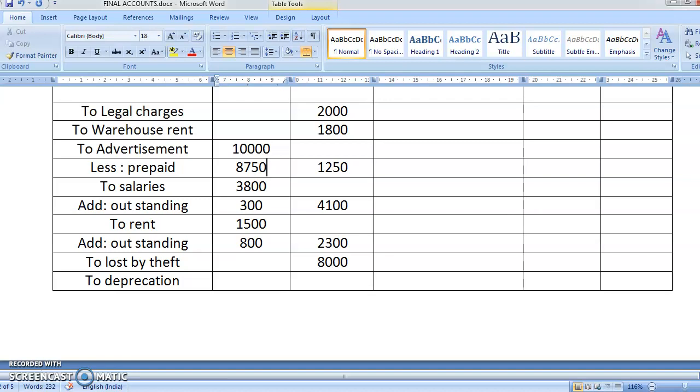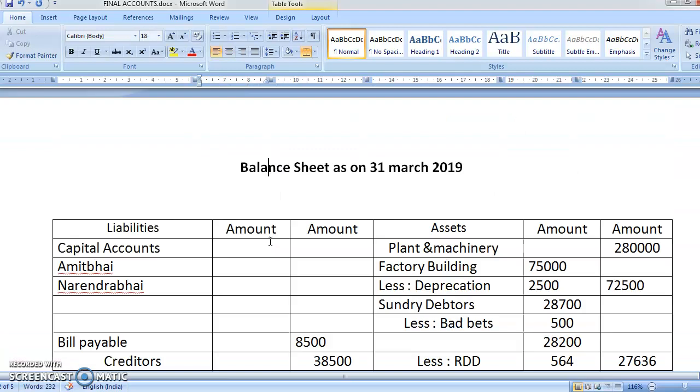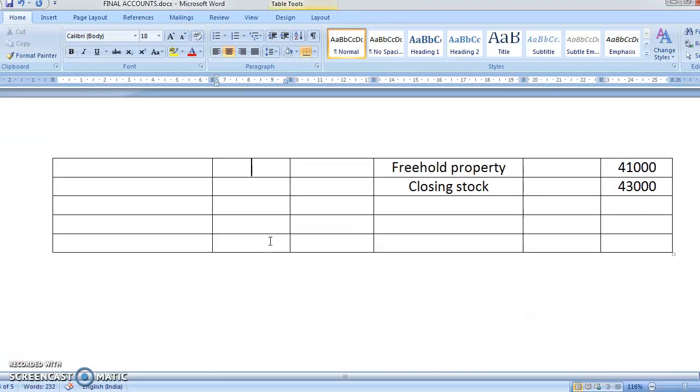I can give you a good example of this. You see the hoardings on the stations and all that. There the dates are written. But you have to pay the money beforehand, and that hoarding will remain there for 2 years. So for 2 years it is there, then you have to write the expenses for that many years, no? So for this year you have only used it for 3 months, so you're going to write it for 3 months. And this prepaid will come on the asset side. Okay, so you'll write here prepaid advertisement.